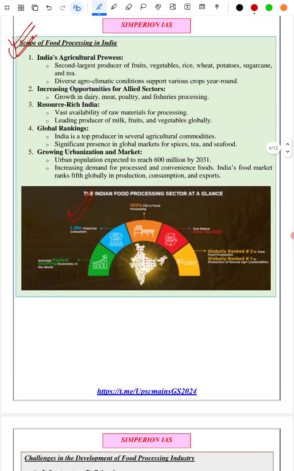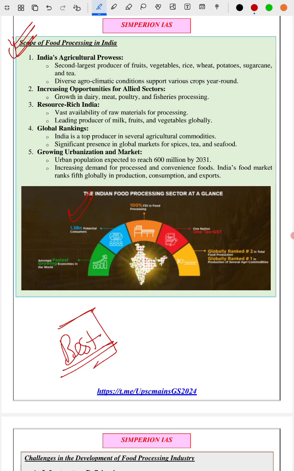We can safely say the Simplion IAS Mains Monsters material, topic wise, is one of the best materials. If you find any material which is better than this, please comment in the comment box. We would like to go through it. This is a crisp, consolidated material covering whatever is required for the exam. It is based on the 44 years of PYQs and on the syllabus.